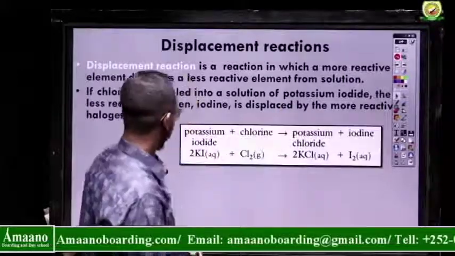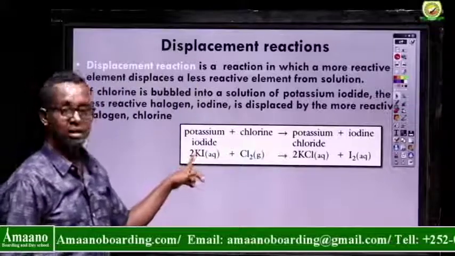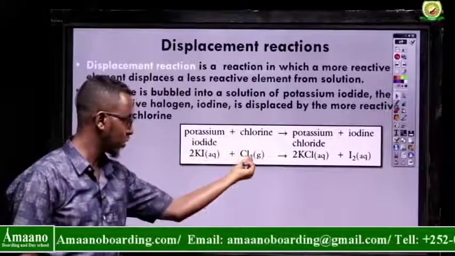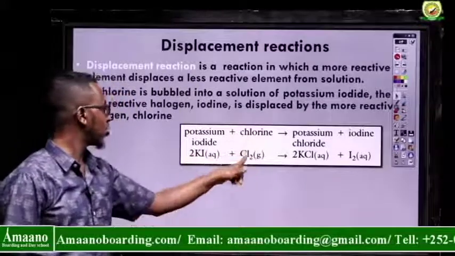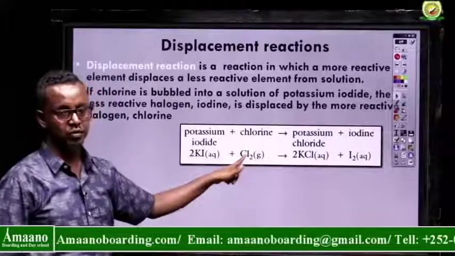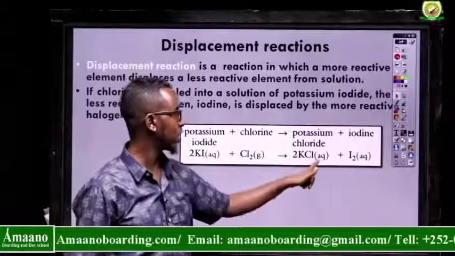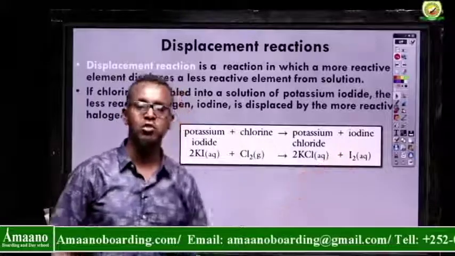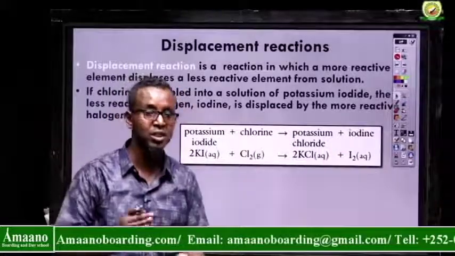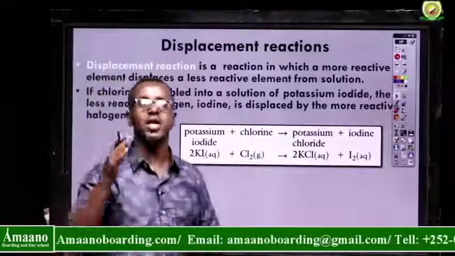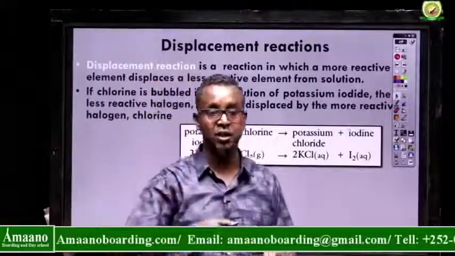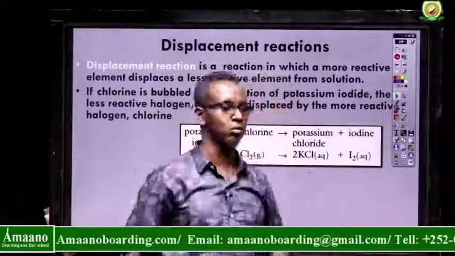Here we have potassium iodide, and we added chlorine gas. Chlorine is more reactive than iodine, so chlorine takes the place of iodine to form potassium chloride. Iodine is the displaced one. This kind of reaction is called a halogen displacement reaction. A more reactive halogen will displace a less reactive halogen from a compound.